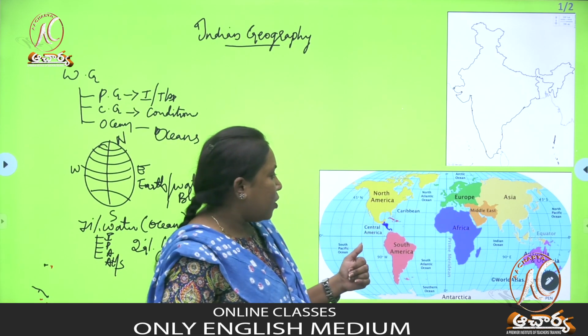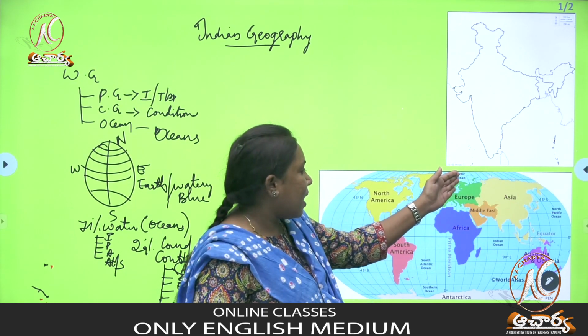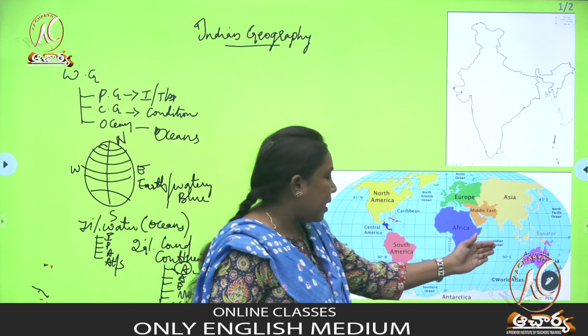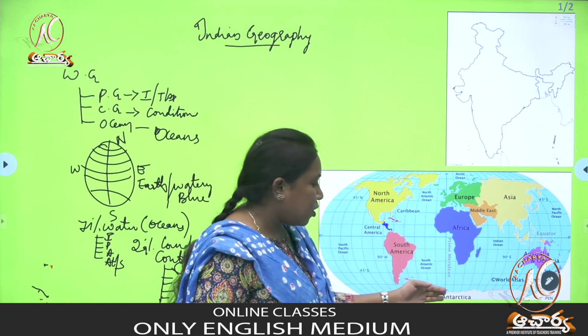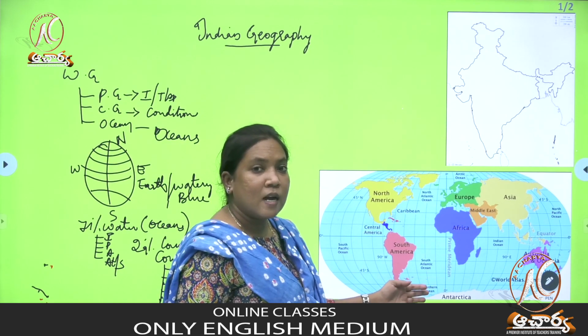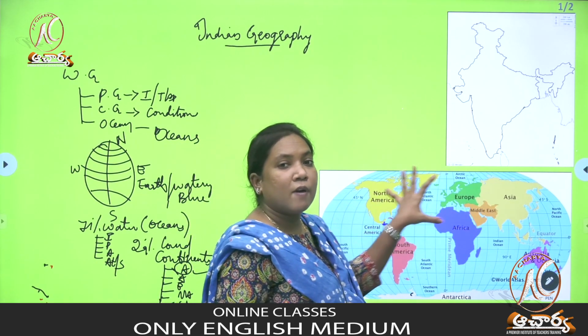And what are the oceans? We'll see the oceans. This is the Pacific Ocean, this is the Arctic Ocean, this is the Indian Ocean, this is the Atlantic Ocean, and this is the Southern Ocean. Southern Ocean is also called the Antarctic Ocean. So these are the 5 great oceans and 7 continents.